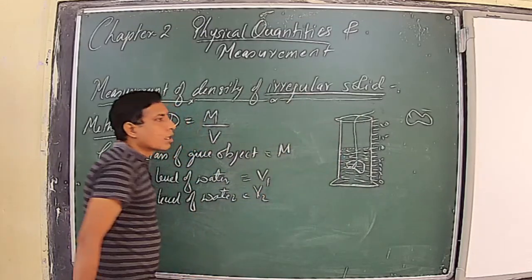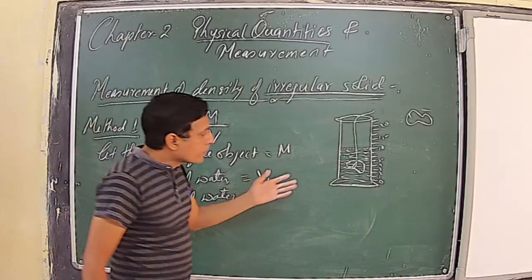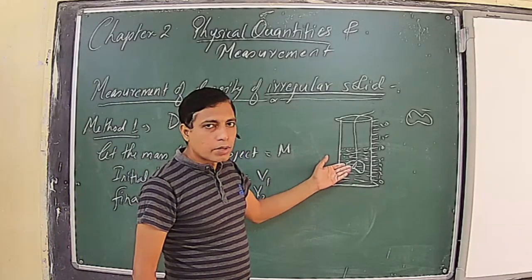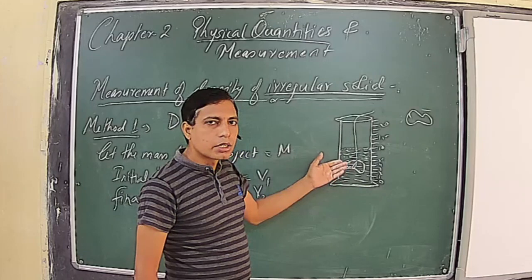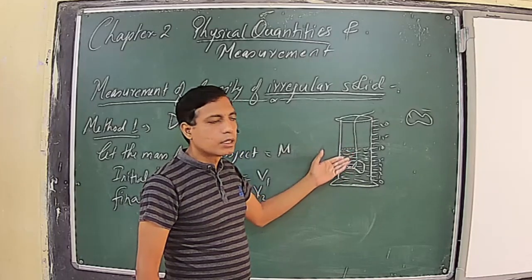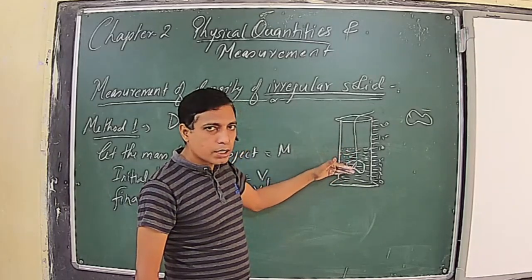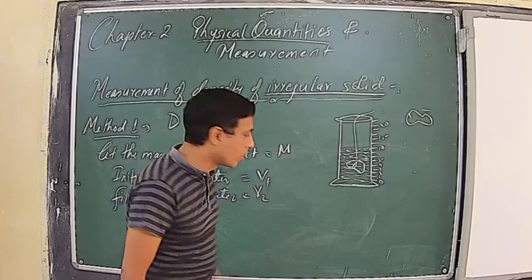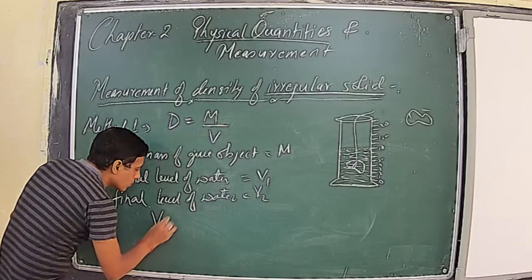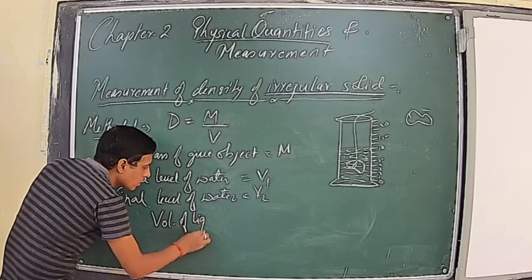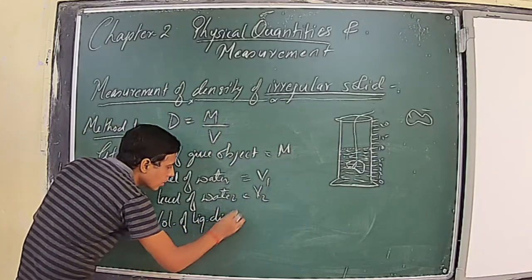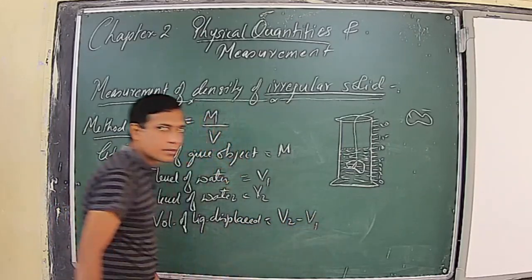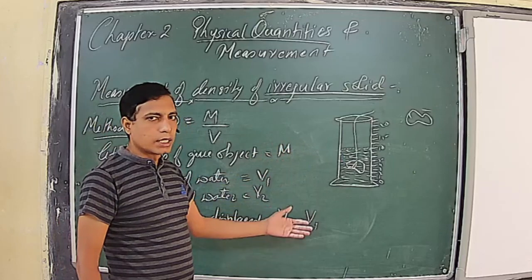Now we know from Archimedes principle that when a solid is submerged in a liquid, it displaces the liquid. The volume of liquid displaced is equal to its own volume. The volume of liquid displaced by any object submerged inside the liquid is equal to its own volume. So the volume of liquid displaced is equal to V2 minus V1, final level minus initial level.